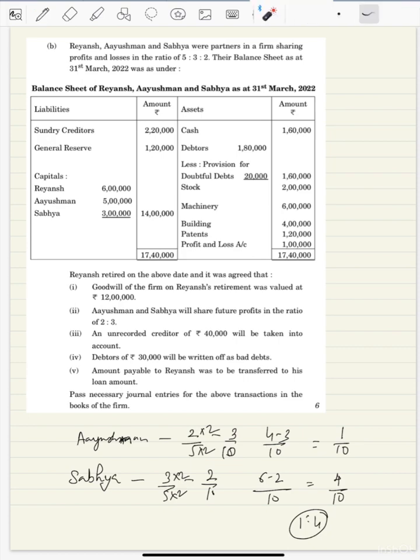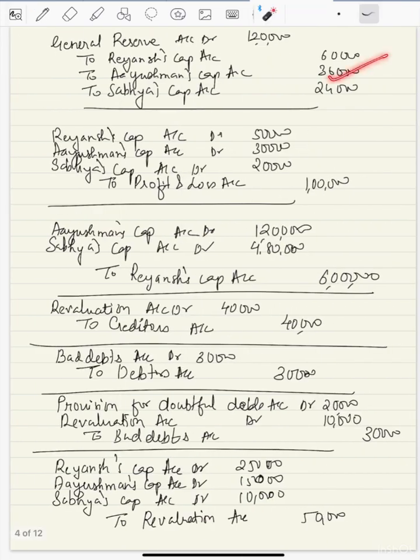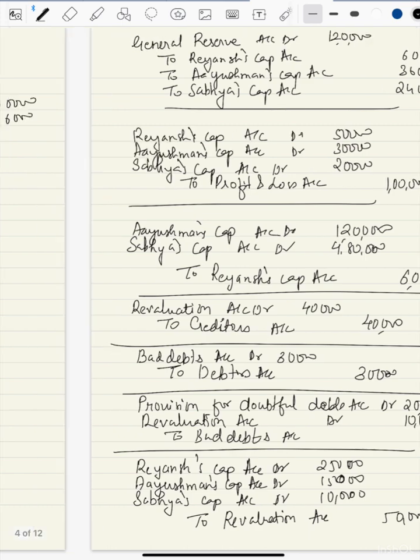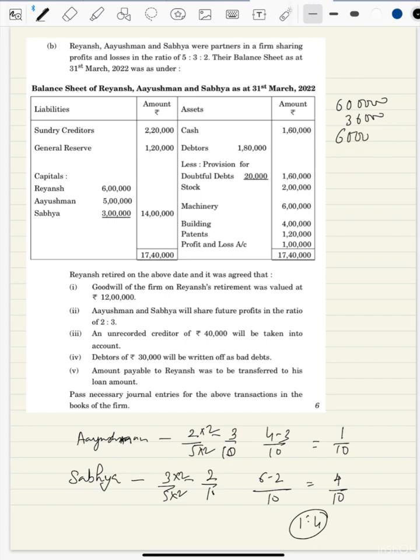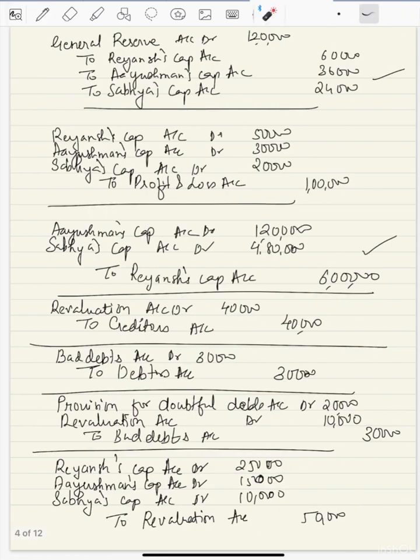So how much amount Rayansh is getting? He got 6 lakh. 6 lakh was his balance. He got 36,000 of revaluation. Okay, this one. Then he got 6 lakh credit for goodwill also. So total amount on his credit side is 12 lakh 36,000. Now amount to be debited.